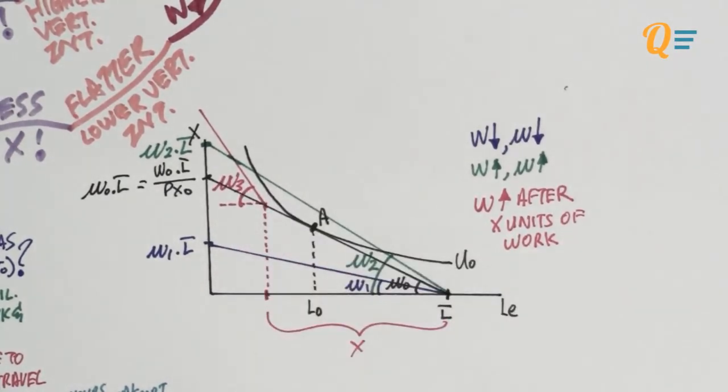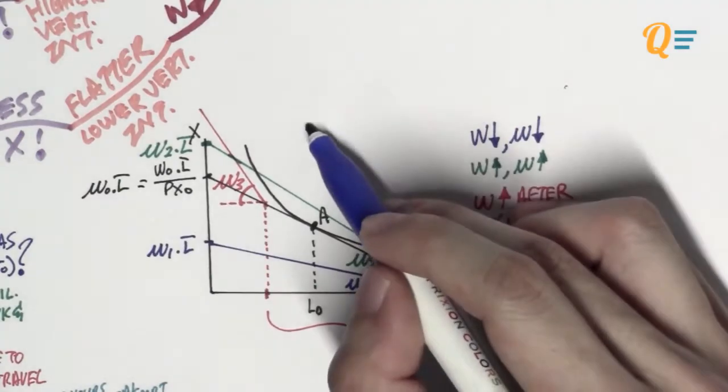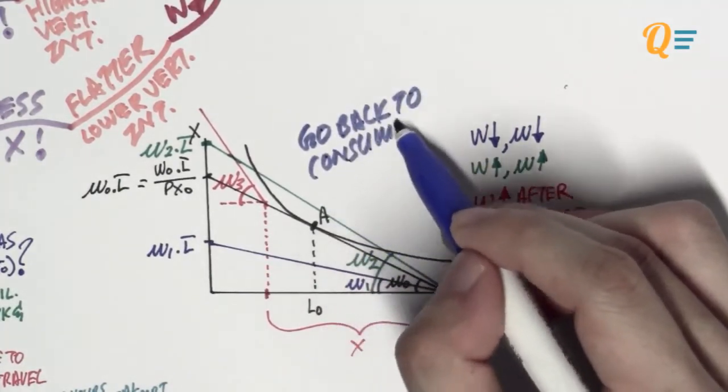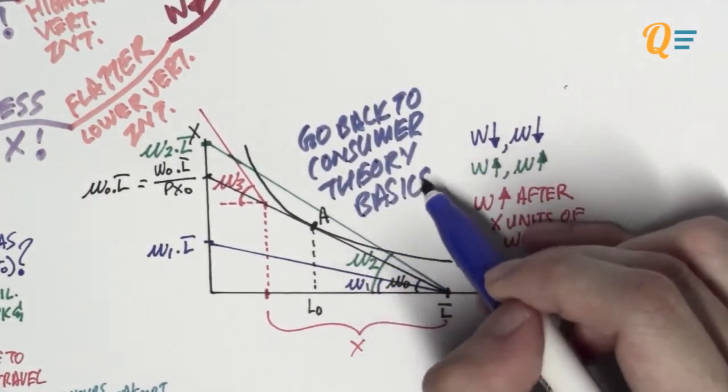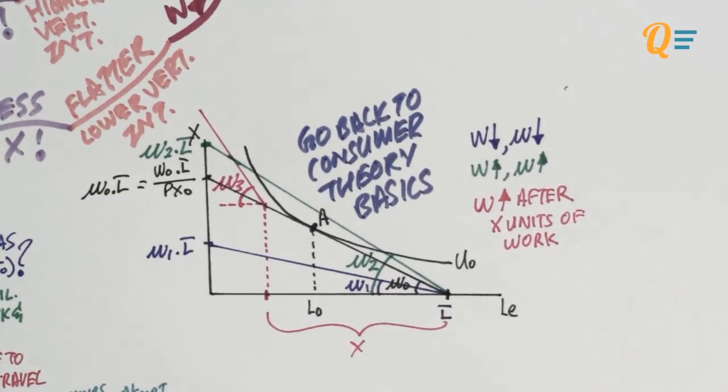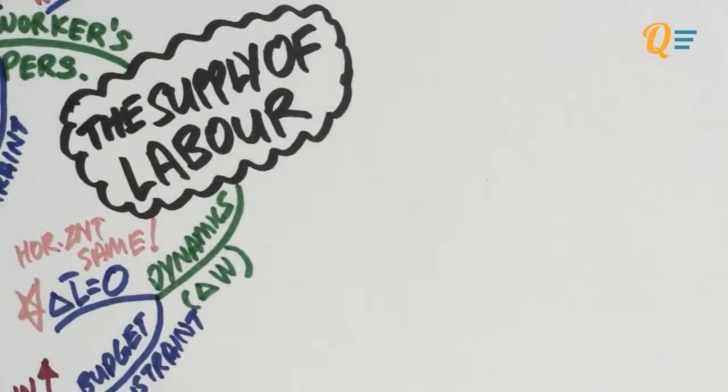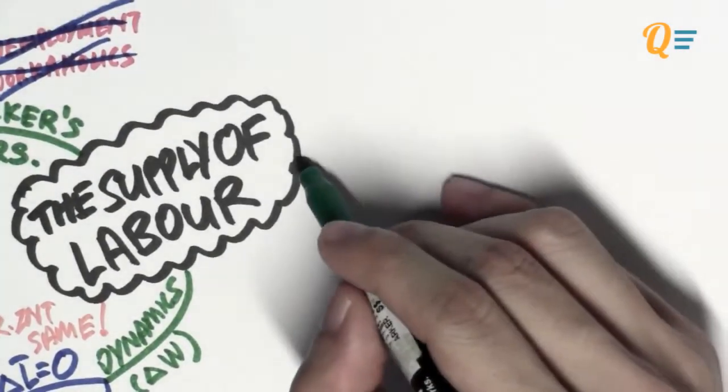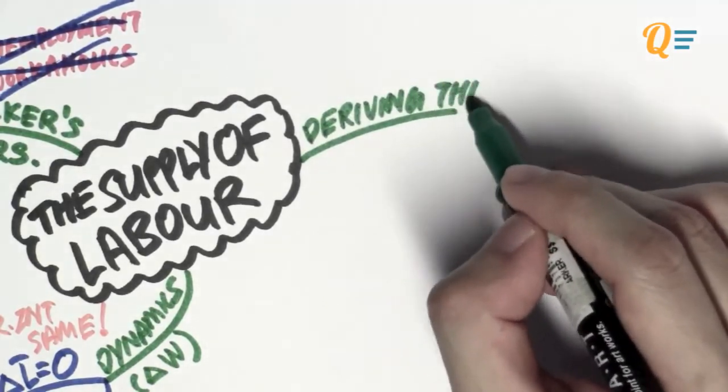Okay, so it's actually quite simple, the dynamics of the budget constraint here. If you don't understand this, just simply go back to your consumer theory basics and you should be able to figure out how the budget constraint is going to move and how it's going to be kinked and things like that. Okay, now that you understand the dynamics of the budget constraint, we can now go on and derive the